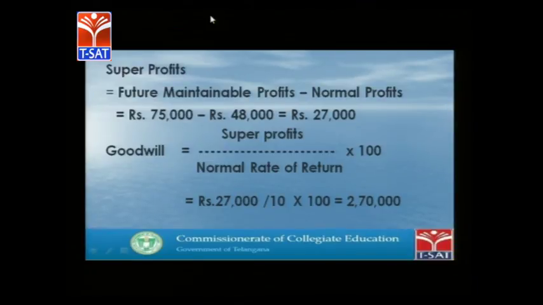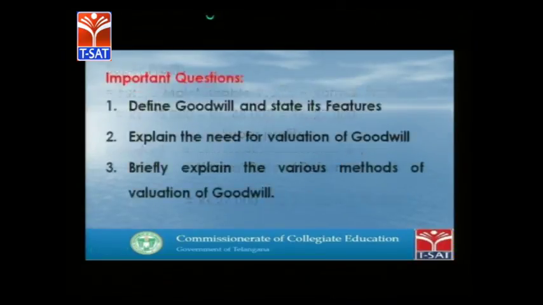So for goodwill calculation on the basis of capitalization of super profits, the formula is super profits by normal rate of return into 100. So super profits 27,000 divided by normal rate of return 10% into 100 is equivalent to 2,70,000.